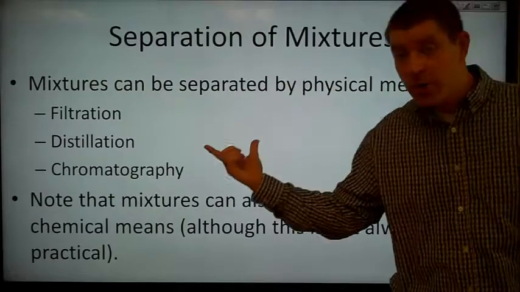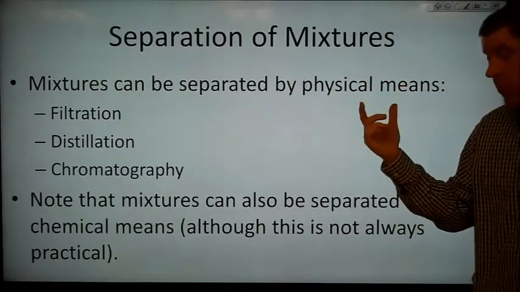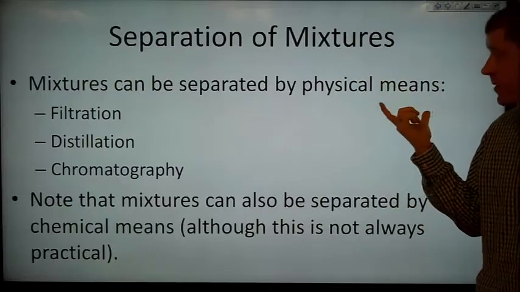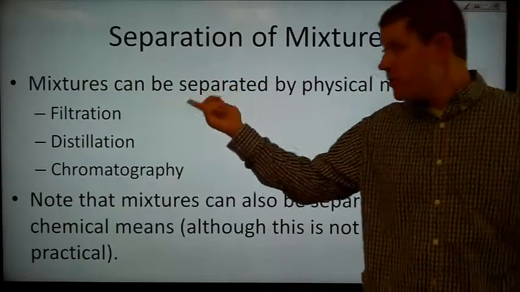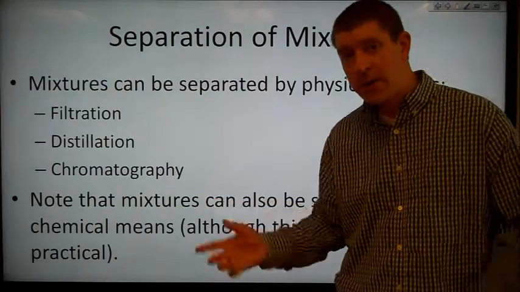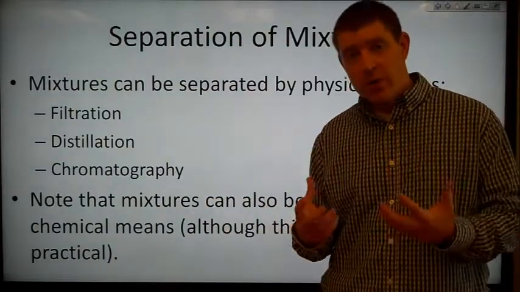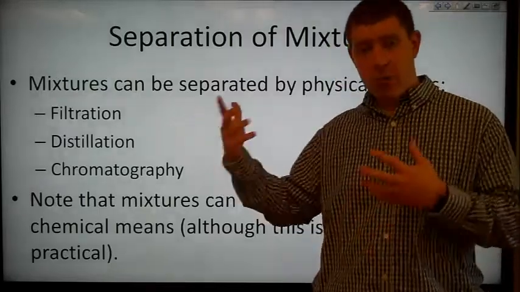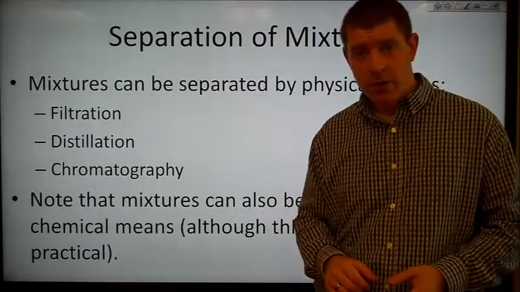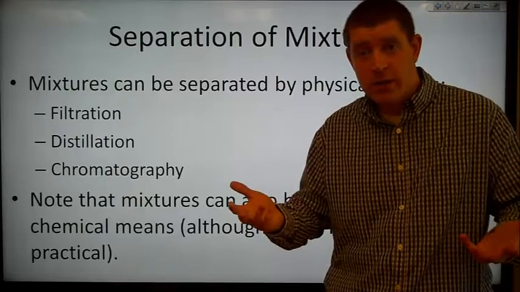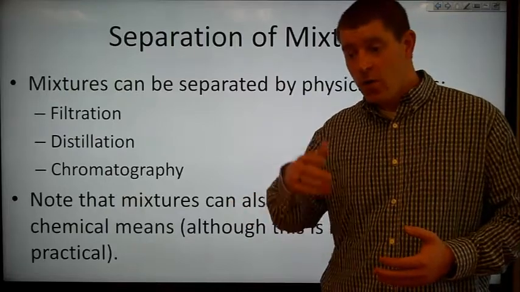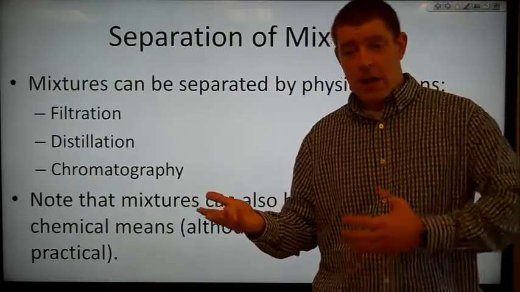So mixtures can usually be separated by physical means, by which we mean filtration, distillation, chromatography. If I have a mixture of sand and water, I can separate the two of them by filtering. I can pass them through some sort of filter. I can do this on a larger scale if I have, say, normal M&Ms and peanut M&Ms.